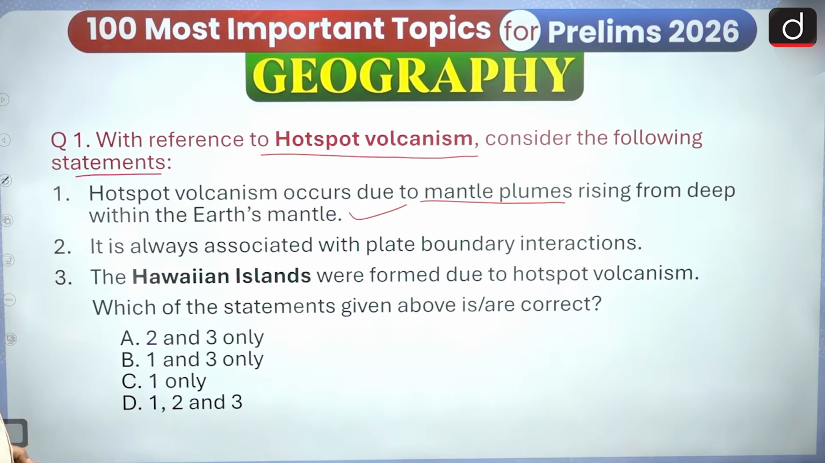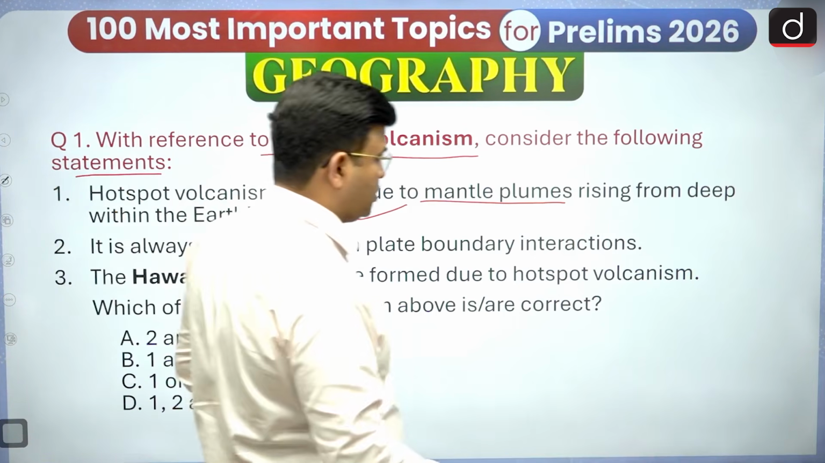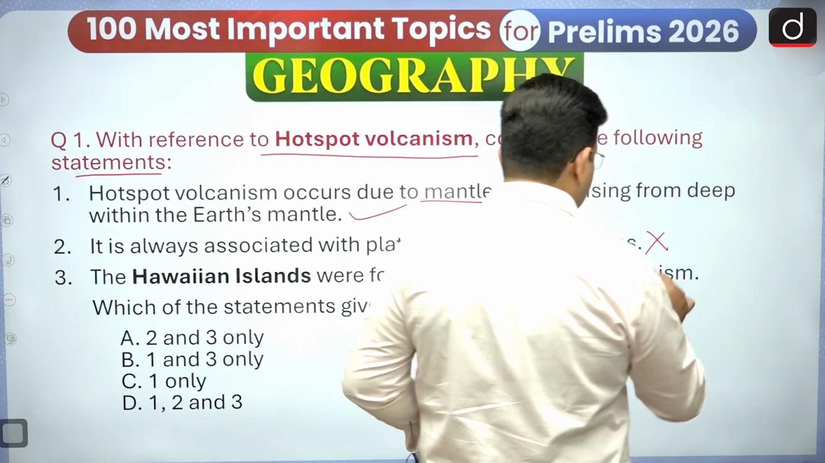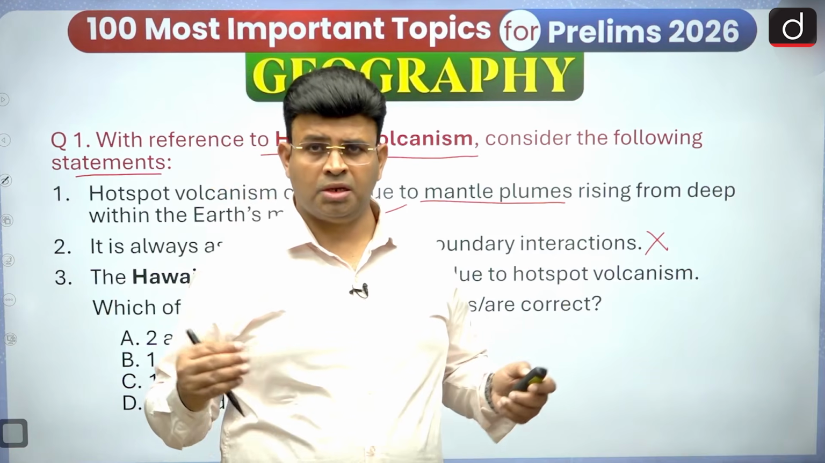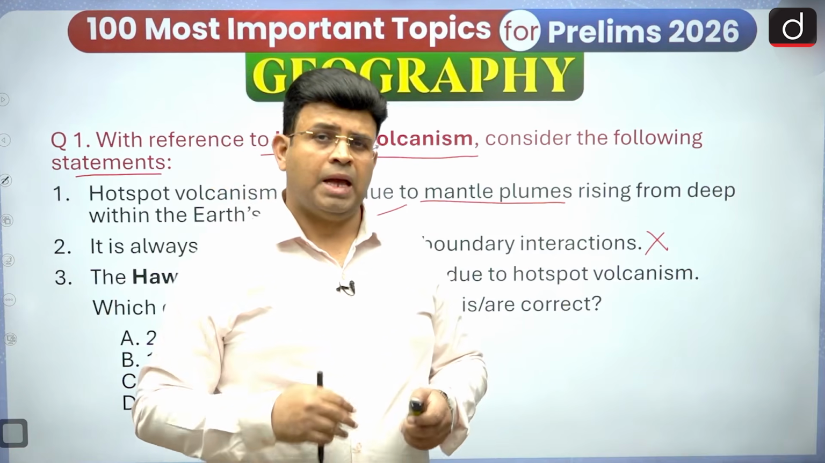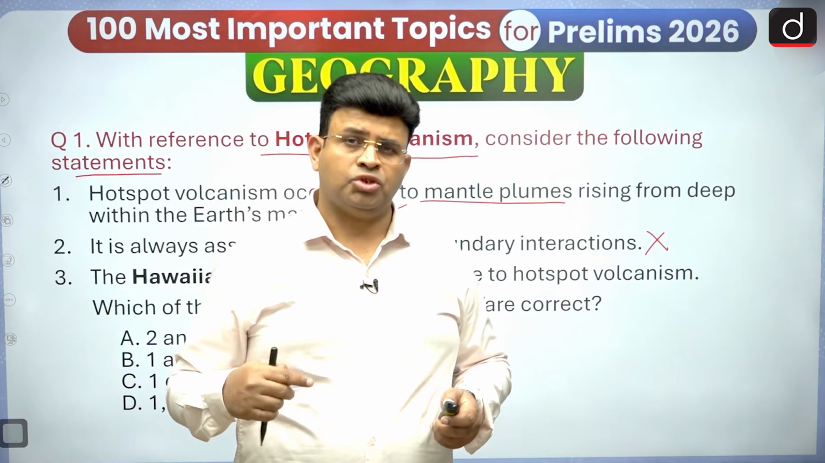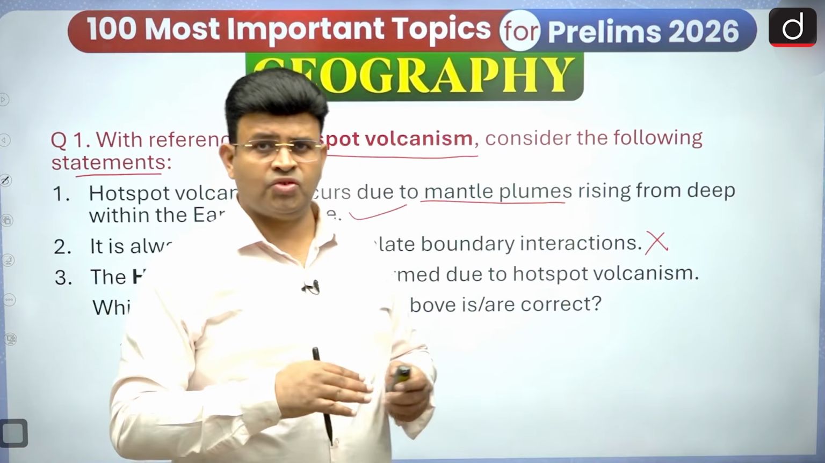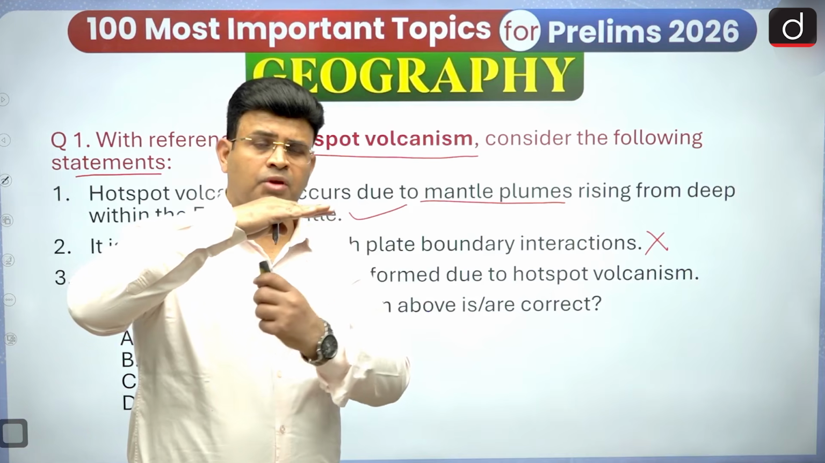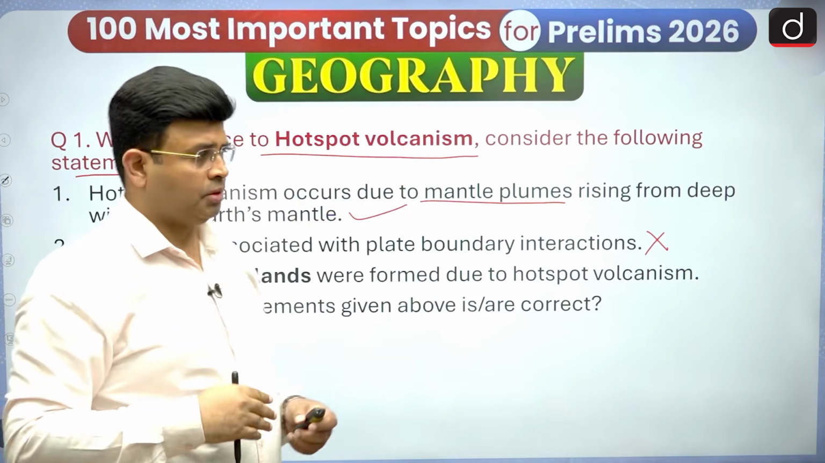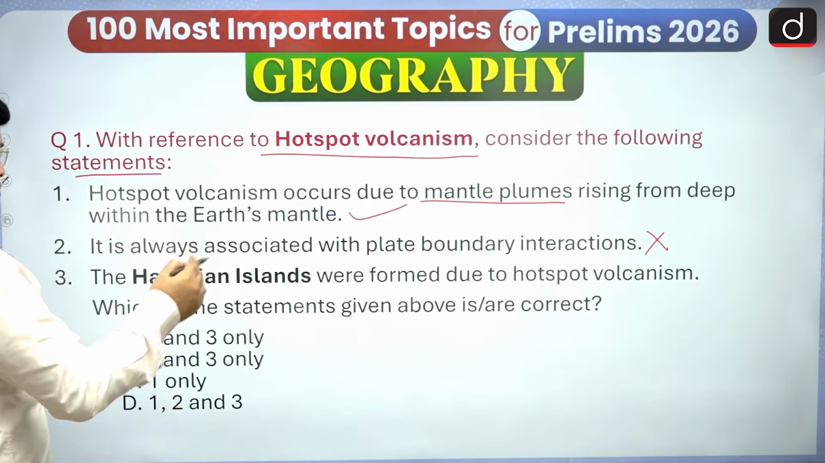It is always associated with plate boundary interaction. No, it is not associated with the plate boundary, because plate tectonism means oceanic-continental, continental, and oceanic convergence, divergence, transform. A hotspot can be anywhere in between the plate. So this option is correct.